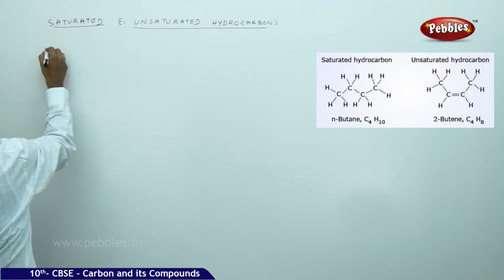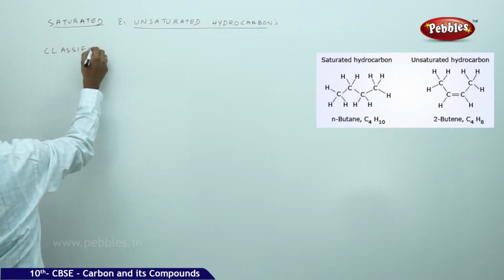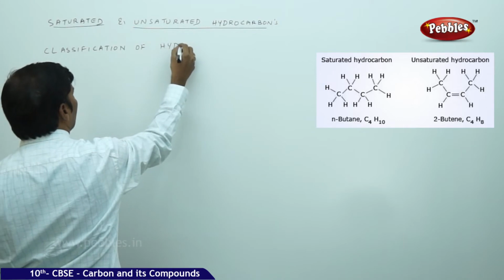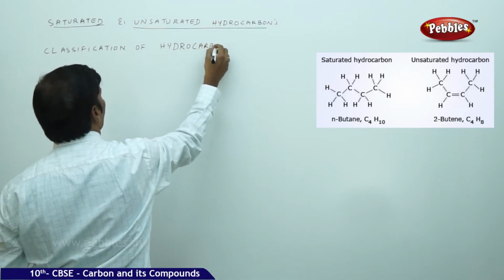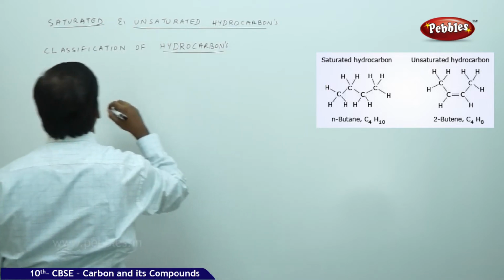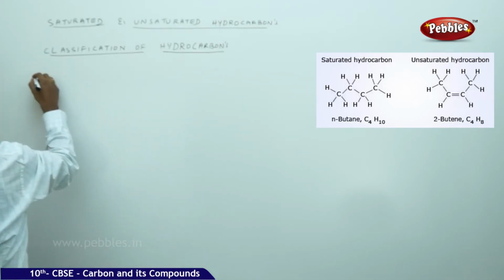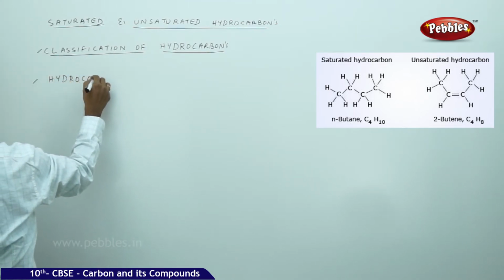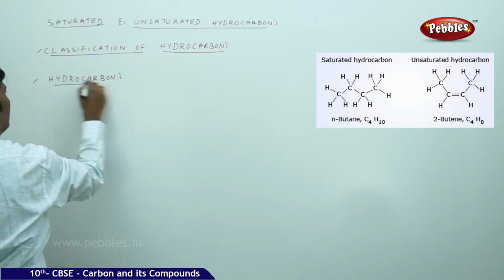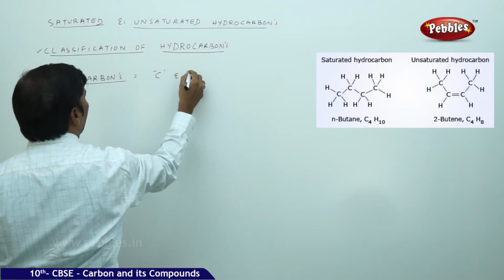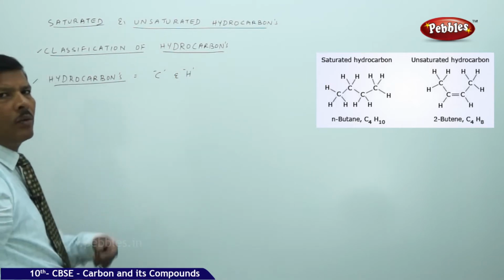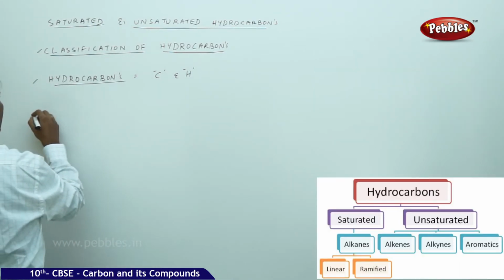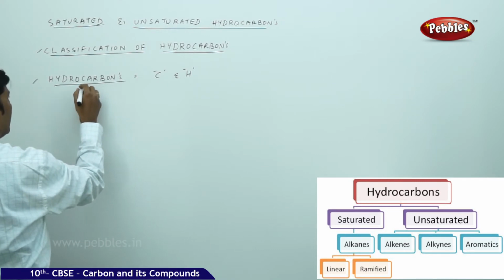Let us do the classification of hydrocarbons. Hydrocarbons are made up of carbon and hydrogen; they contain only two elements, carbon and hydrogen. If you go for the classification, hydrocarbons are divided into three types.